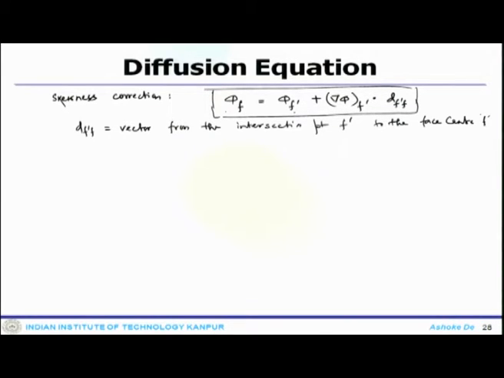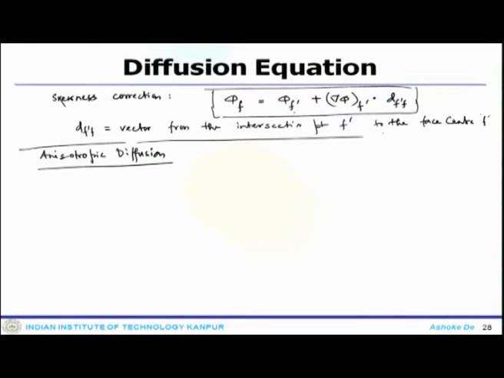Now, moving ahead, we may look at one more important topic, anisotropic diffusion. We have done some discussion on this when we were looking at the variation of the diffusion coefficient gamma over space and cell to cell. When there is a variation, we have looked at it, but now we are looking at it in more detail. What happens is that if there is an anisotropy in the diffusion coefficient,